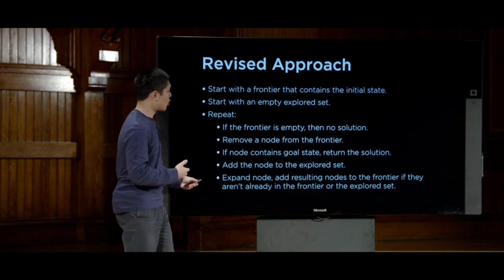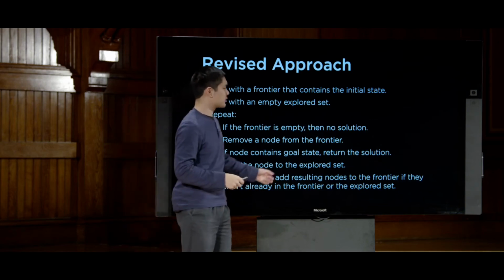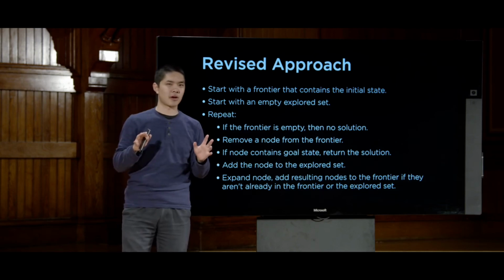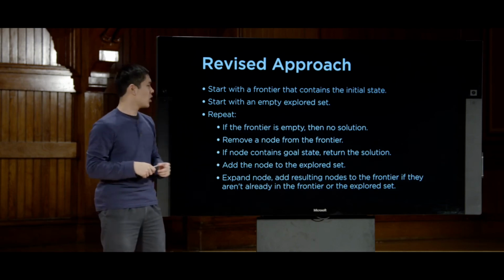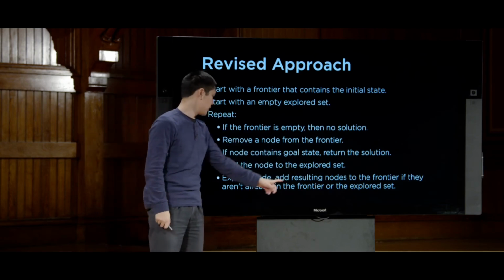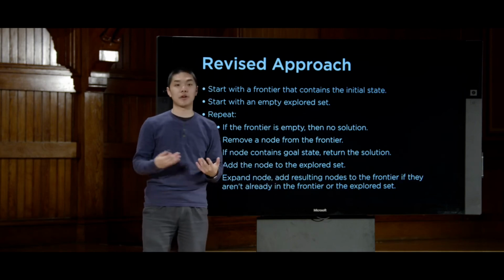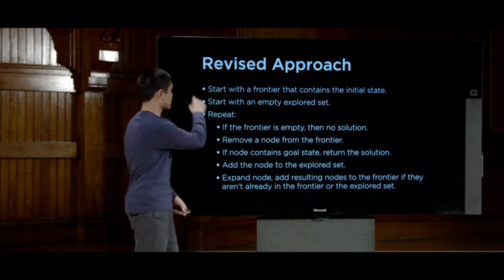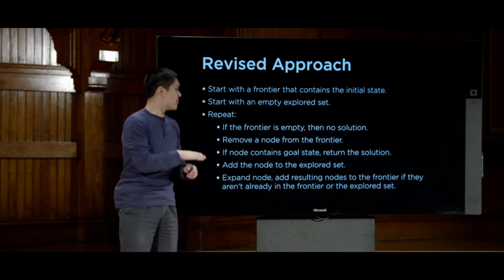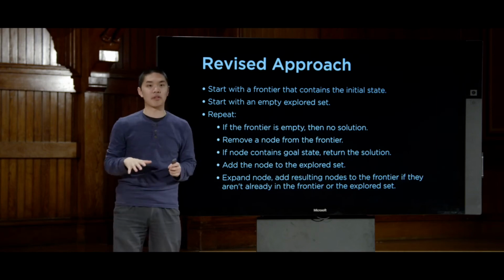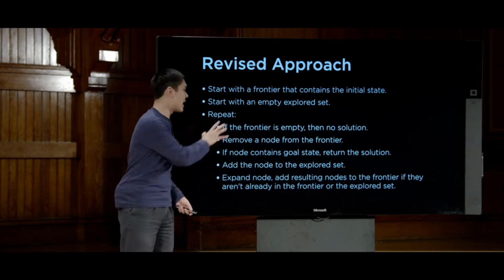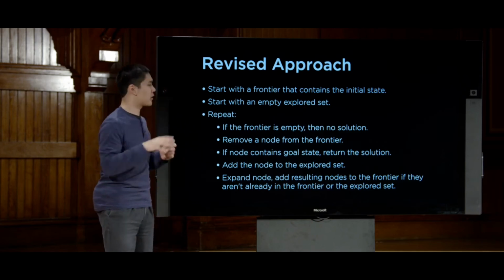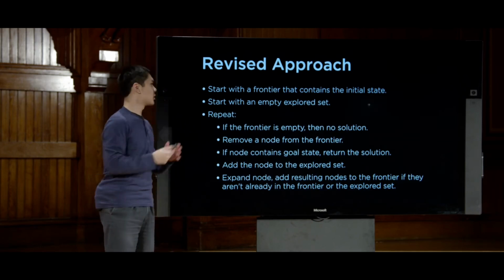And then the final step, we expand the node, and we add the resulting nodes to the frontier. But before we just always added the resulting nodes to the frontier, we're going to be a little cleverer about it this time. We're only going to add the nodes to the frontier if they aren't already in the frontier, and if they aren't already in the explored set. So we'll check both the frontier and the explored set, make sure that the node isn't already in one of those two, and so long as it isn't, then we'll go ahead and add it to the frontier, but not otherwise.